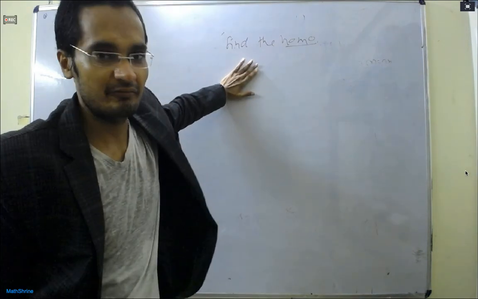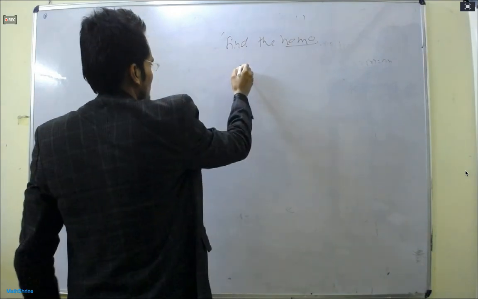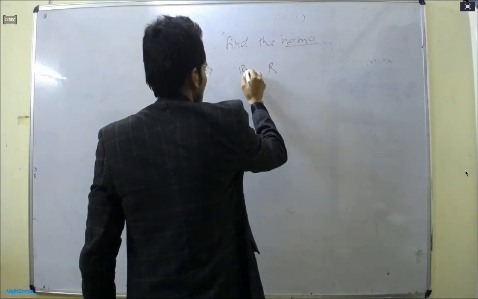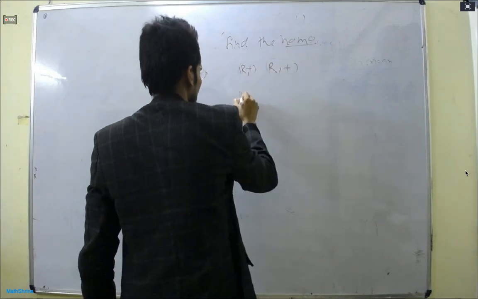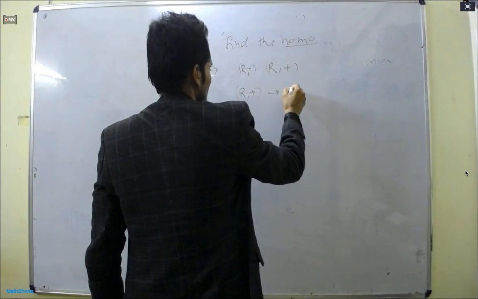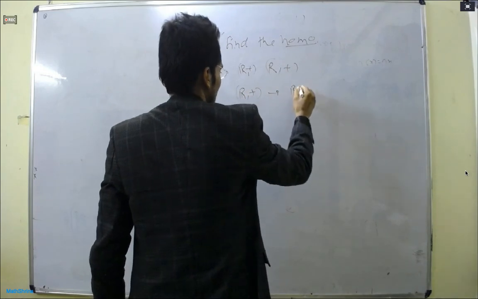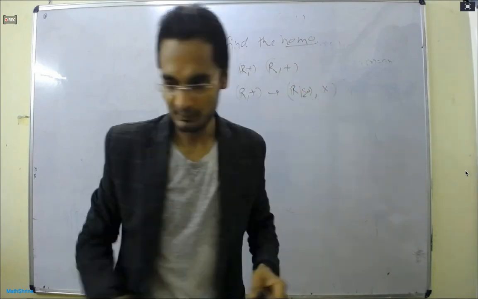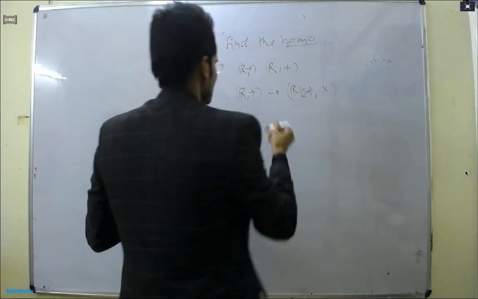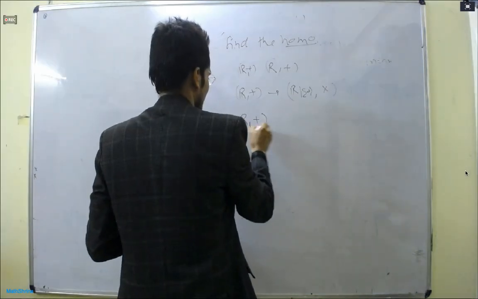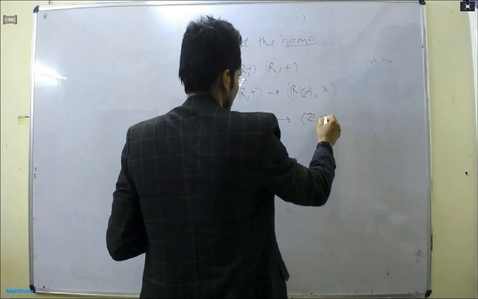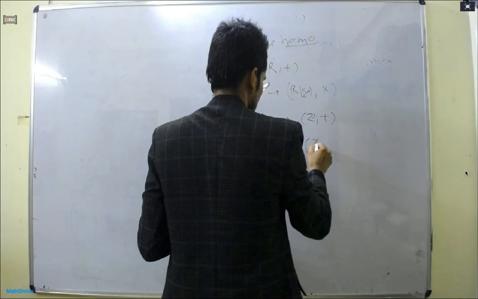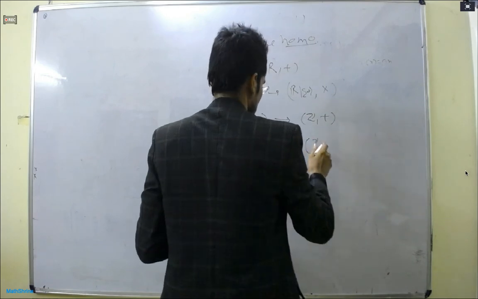And then R to the set of integers, R to C with addition, R to C with multiplication, minus 0. Star means C star is C minus 0. Okay, all right.